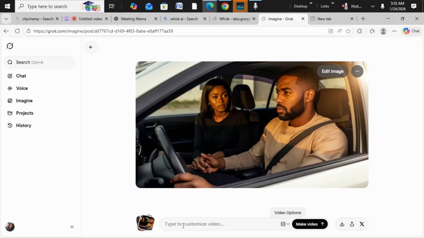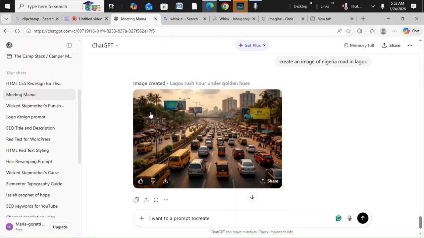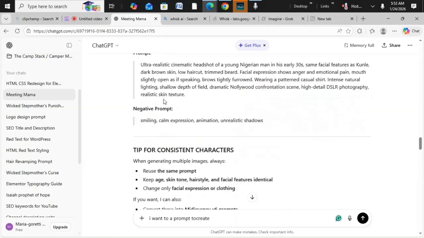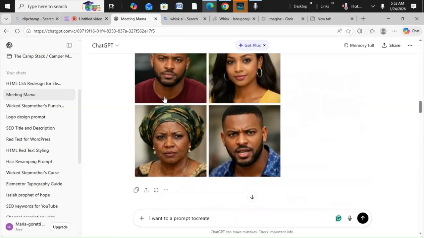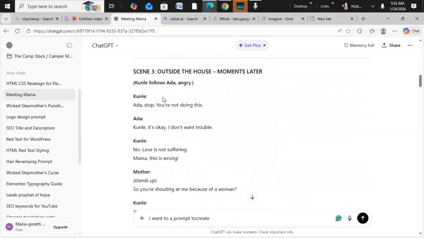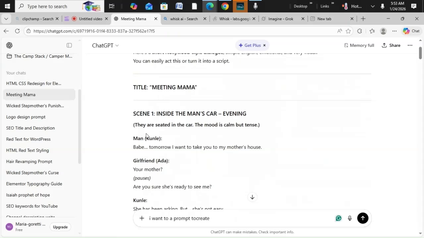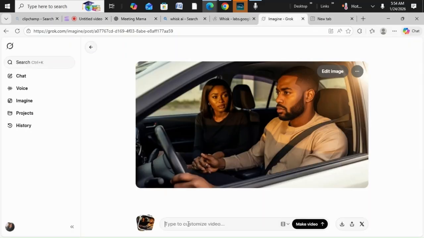You will now go to ChatGPT and copy the conversation. Most times this also happens to me. Most times you might be lucky, you type the conversation at a go and Grok understands it. Sometimes it may not understand it. Grok videos are like 6 or 8 seconds, so you're going to be cutting the video short, like what they are supposed to say in 8 seconds. So let me go to my Grok and I paste this.